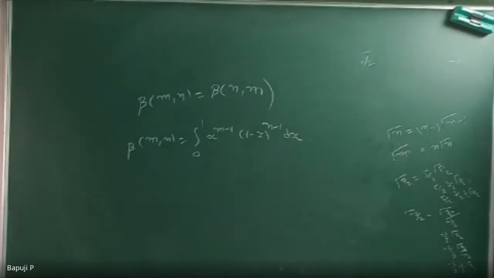I want to prove that beta of n comma m means what? I want to get that shape, 0 to 1, x to the power of n minus 1, 1 minus x to the power of m minus 1 dx, which I can call beta of n comma m. So how will you get that shape? Any idea? From here I can go there. If it is possible, how will I travel?